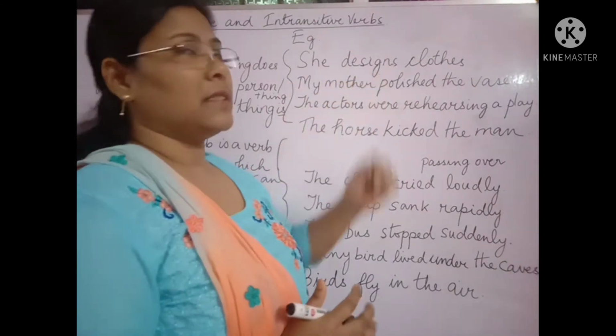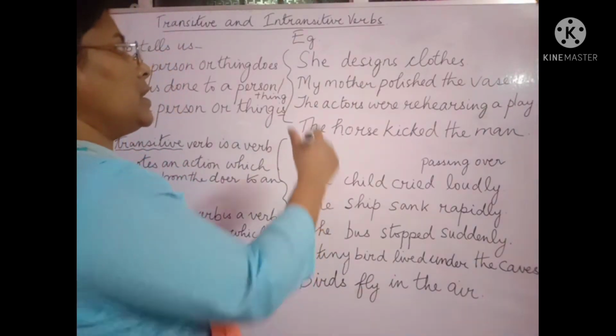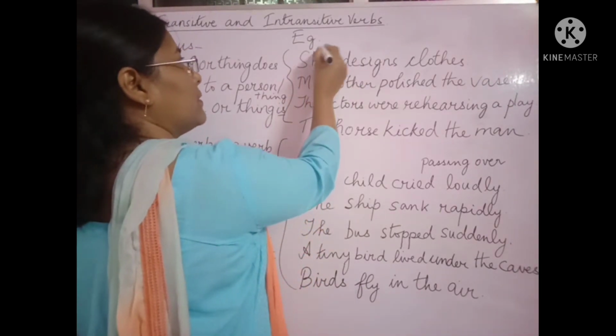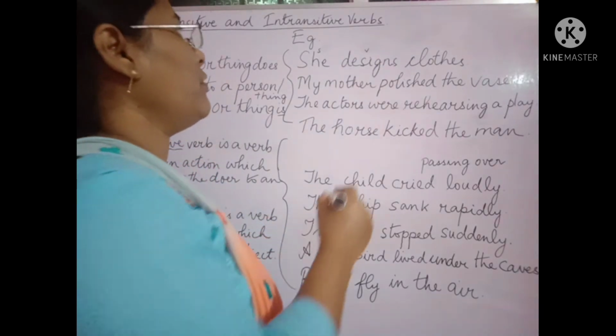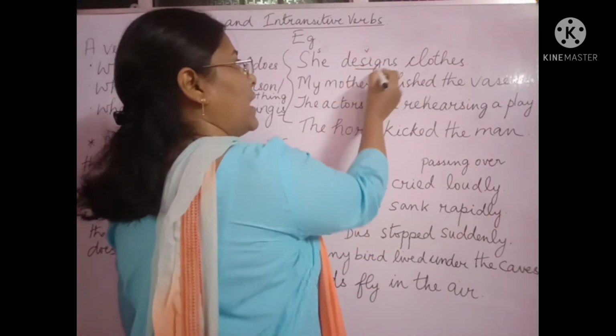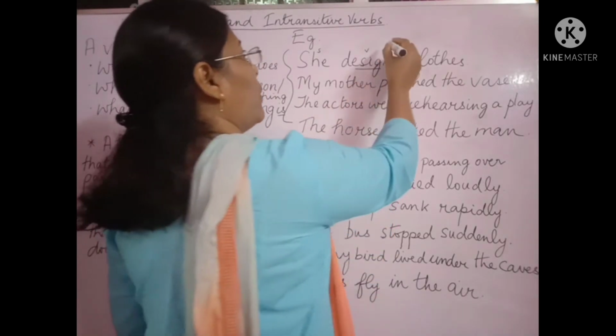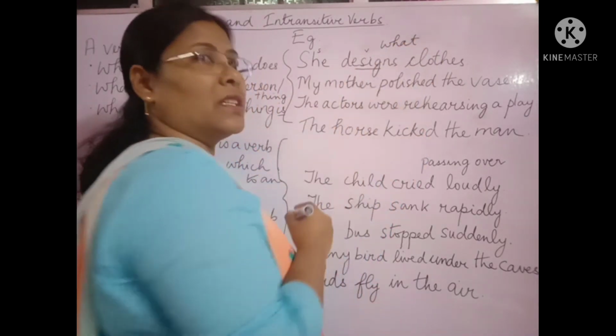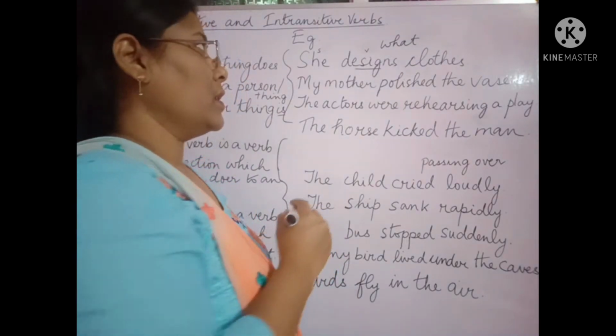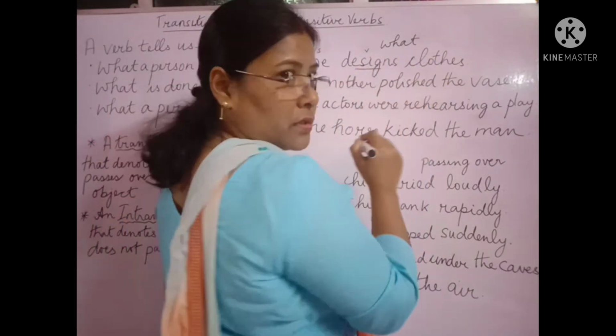She designs clothes. She is the subject. Designs is the verb. Now, if I ask a question to design, the question what? What does she design? She designs clothes.